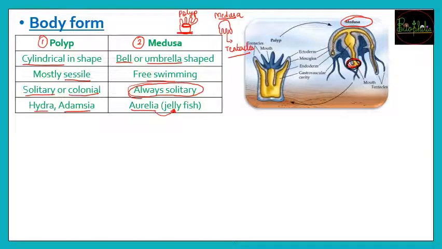If you just reverse this medusa stage, what will happen? This same lining is going to come and attach onto the floor. Mouth जो यहाँ पे था, that is going to come over here, and the tentacles which were facing downwards in the medusa stage, they would come up into the air, and that would be nothing but the polyp stage. So medusa or polyp is nothing but just upside down image of that body form.